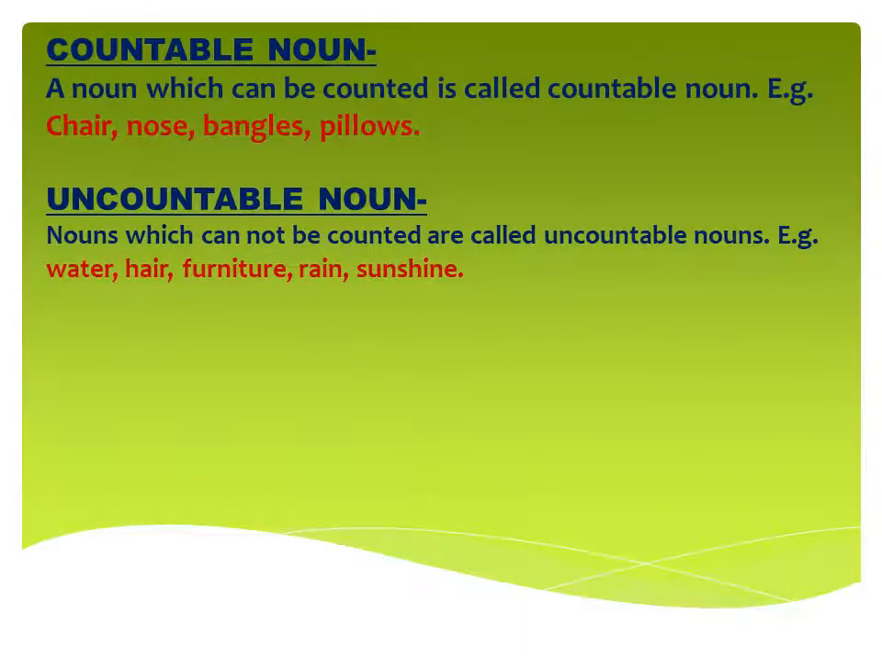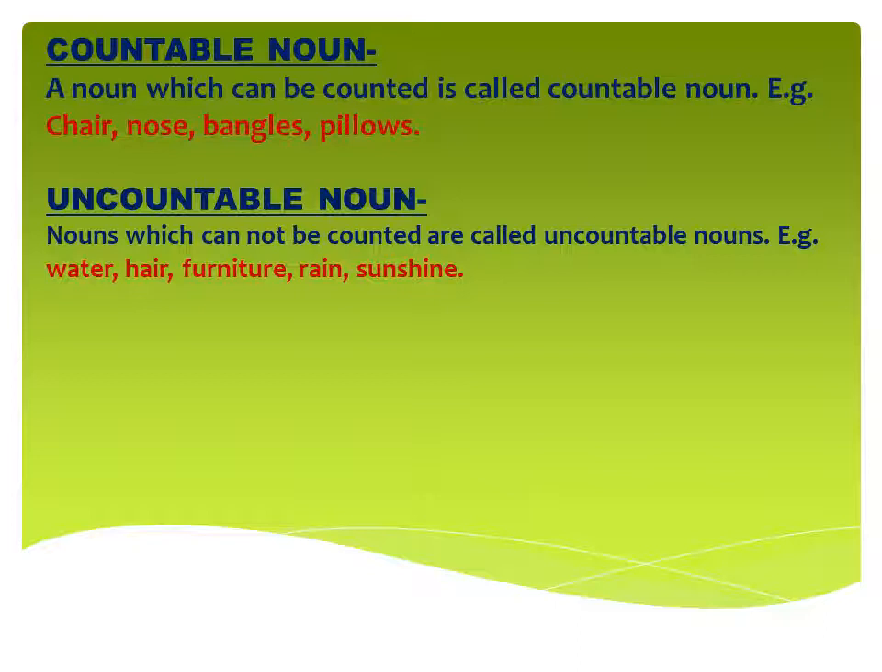Now there are two types of noun, countable and uncountable. First we see countable nouns. A noun which can be counted is called a countable noun. So very simple, all the things that we can count in numbers, 1, 2, 3, 4 till 100, will come in countable noun. Examples: chair, nose, bangles, pillows. We can easily count chairs, noses, bangles as well as pillows. So they will all come in countable noun.